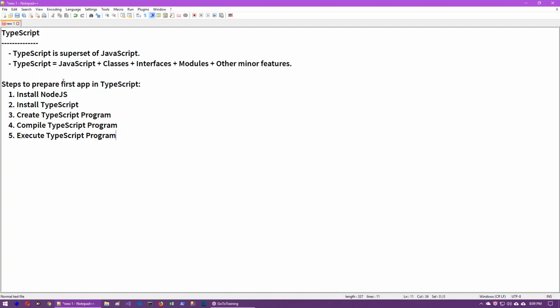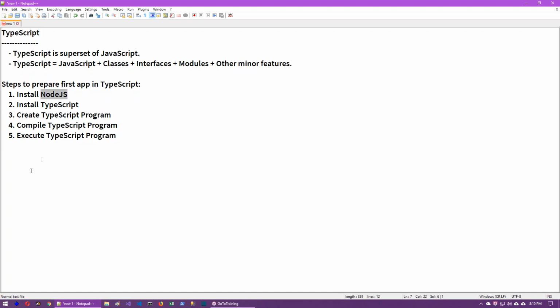The reason why we are learning TypeScript is that Angular works based on TypeScript only. So it is a must knowledge. Before entering into Angular, you must know the TypeScript language compulsorily. As you may not know about the TypeScript language, I am covering the TypeScript essential topics for you. After completion of the TypeScript essential topics, we are going to enter into actual Angular. So these are the 5 steps that we have to follow for preparation of the first application in TypeScript.